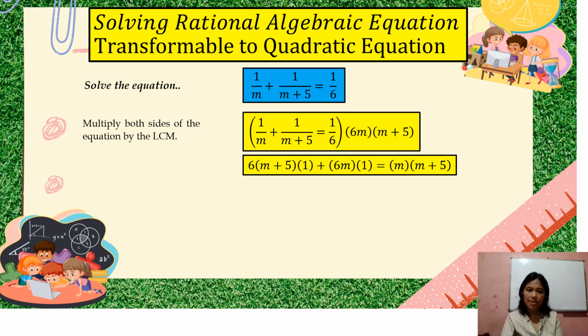So, here, 6M times M plus 5. So, divide natin by our first denominator na M. Okay, so pwede natin siyang tanggalin. So, we have 6. Kaya meron tayong 6 and M plus 5 na naiwan. So, it's here. And then, of course, times 1. This is coming from our numerator.